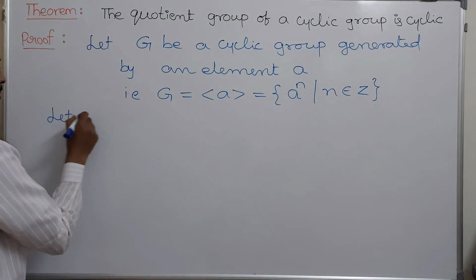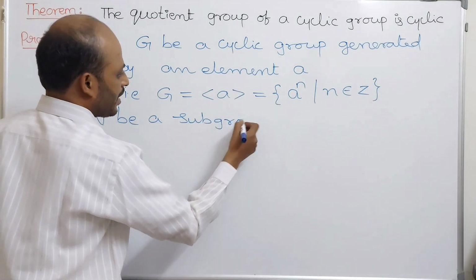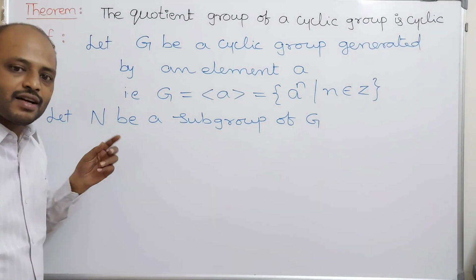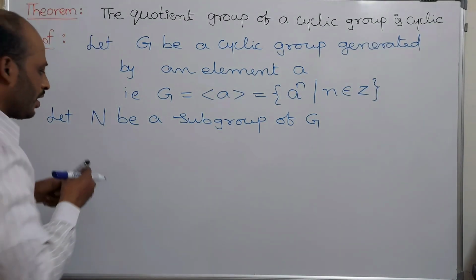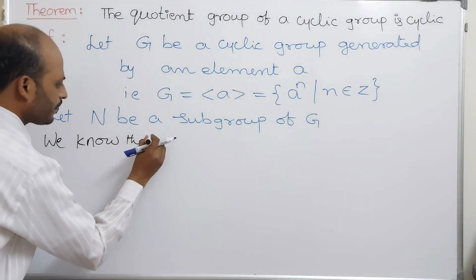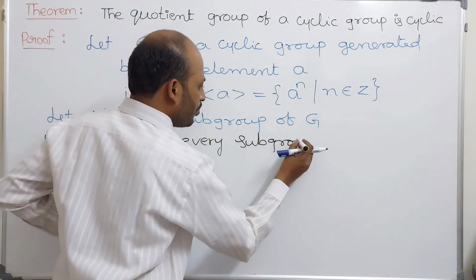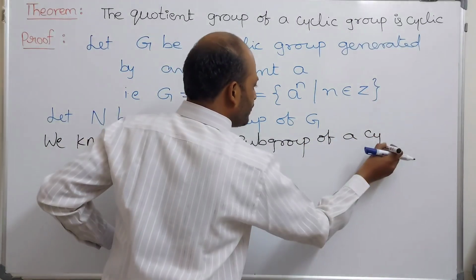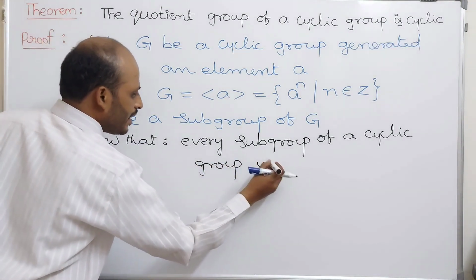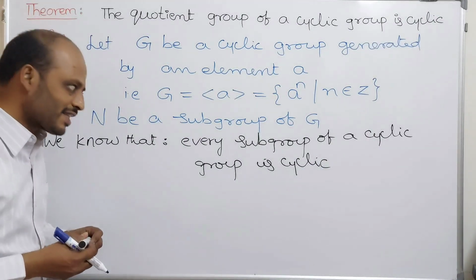Now let capital N be a subgroup of G. We know that we already learned a theorem: every subgroup of a cyclic group is cyclic.